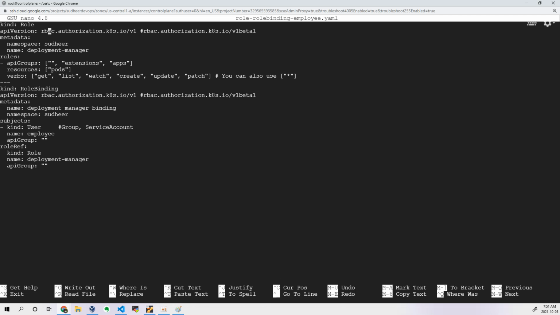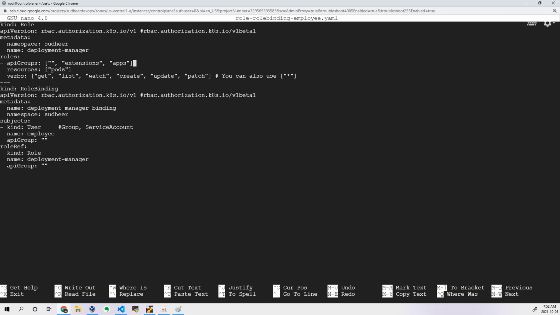The API version is rbac.authorization.k8s.io/v1. In the older version it was rbac.authorization.k8s.io/v1beta1. Now it is generally available, so no beta version, nothing. And this is the name I have assigned to the namespace where I want to create this particular role. You can say deployment manager, that's the name I have assigned.